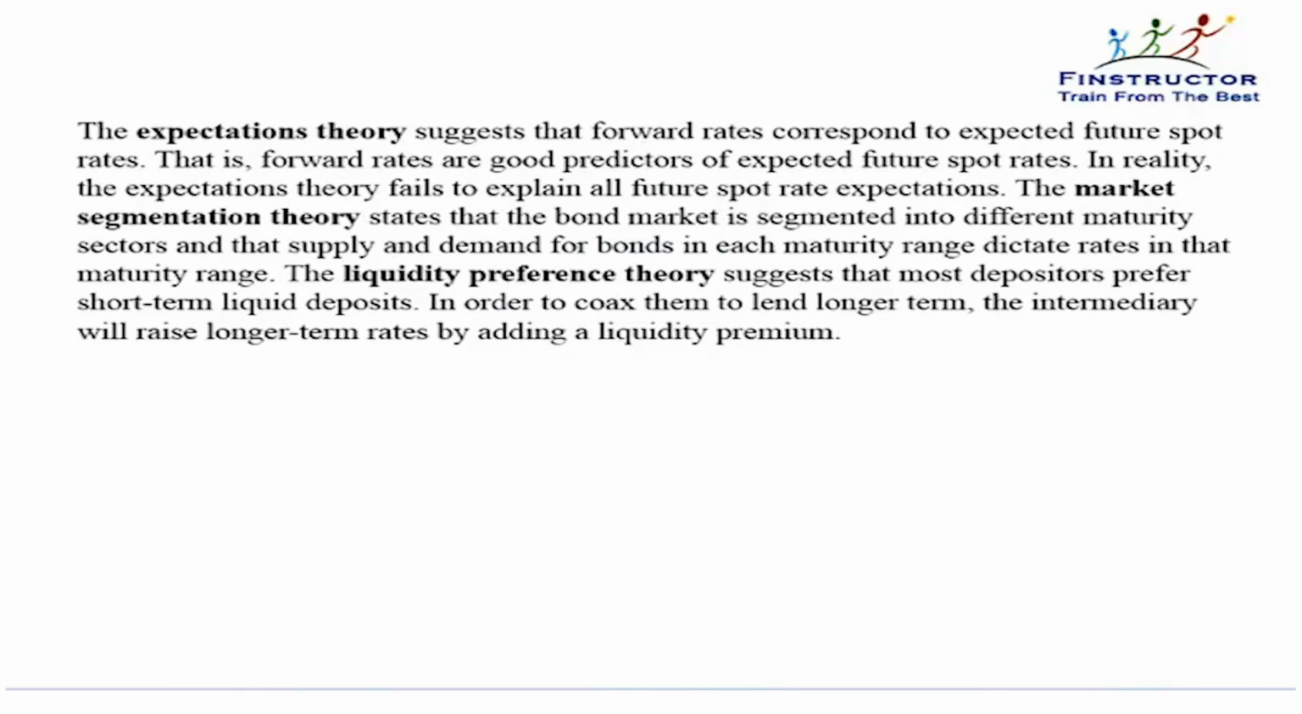The first theory that tries to explain the shape of the yield curve is referred to as the expectations theory. The expectations theory suggests that forward rates correspond to expected future rates. That is, forward rates are good predictors of expected future spot rates. So the spot rates today incorporate expectations of the future.